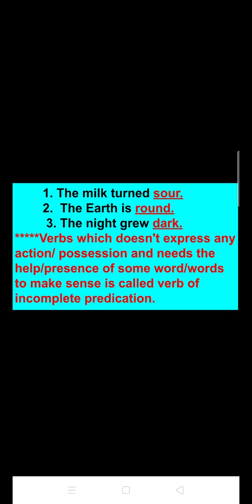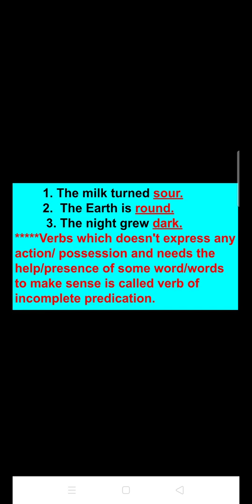Now you can see that after adding these words, these three sentences, which looked incomplete earlier, seem complete in sense. Therefore, these words help those incomplete sentences make complete sense, and these are known as verbs of incomplete predication.